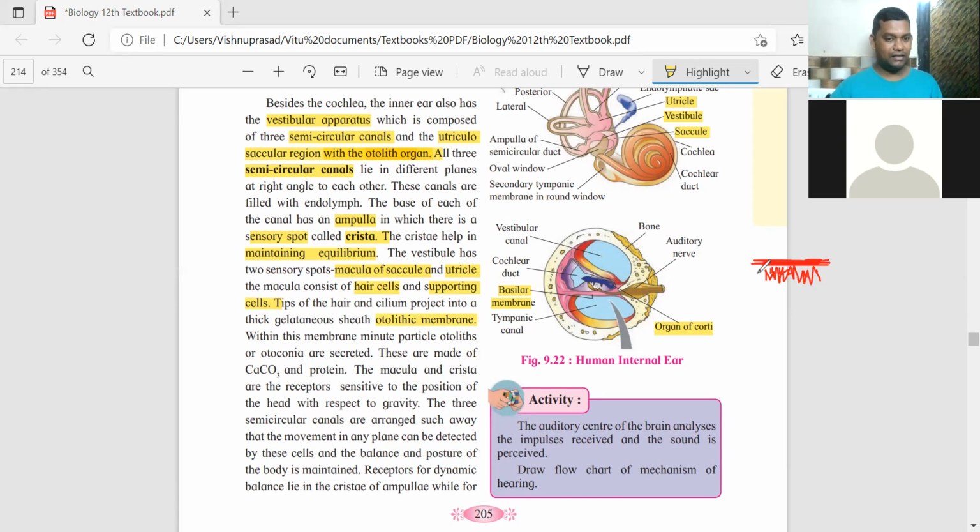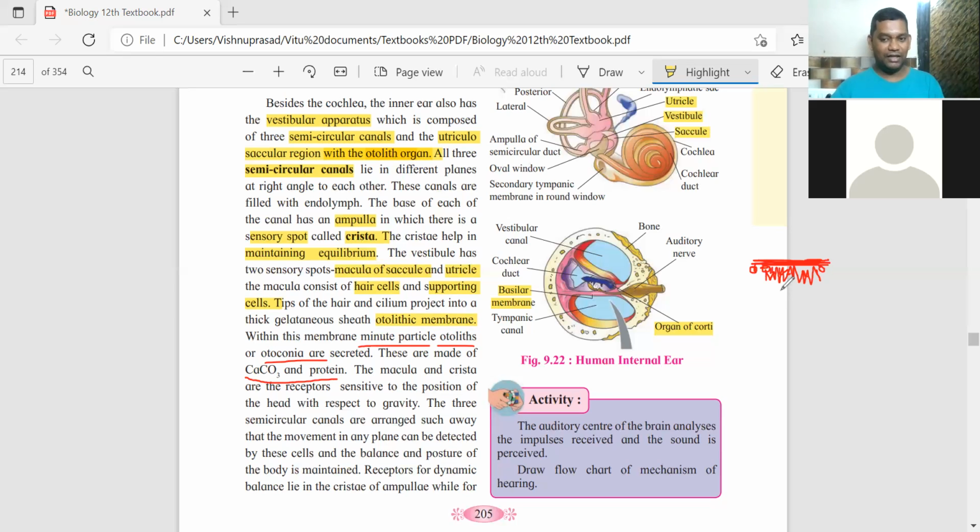इस membrane के अंदर there are minute particles which are secreted. उसको बोलते हैं otoliths, also called otoconia. These small particles are secreted beneath this membrane. इस तरह के छोटे-छोटे particles. And these otolith particles are made up of calcium carbonate and protein.